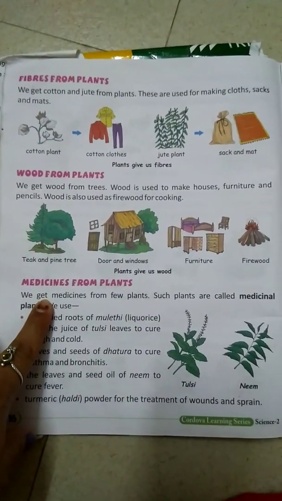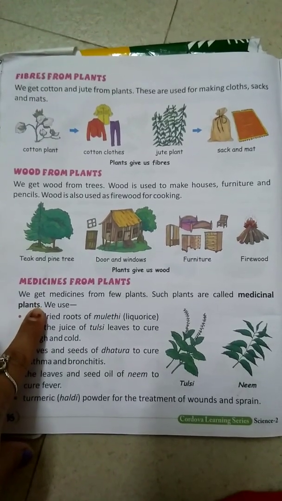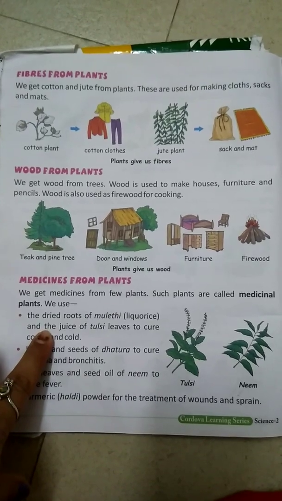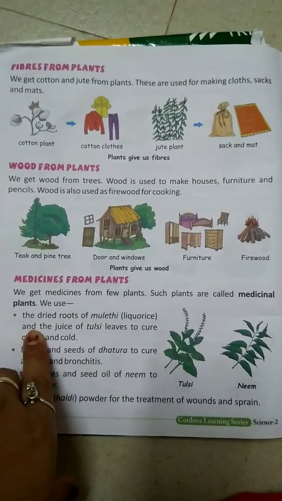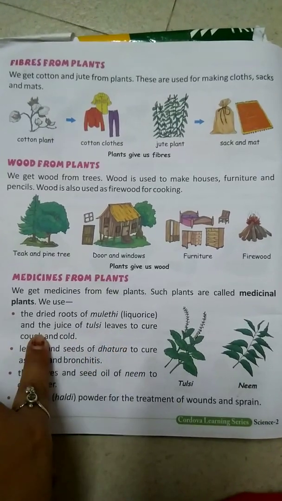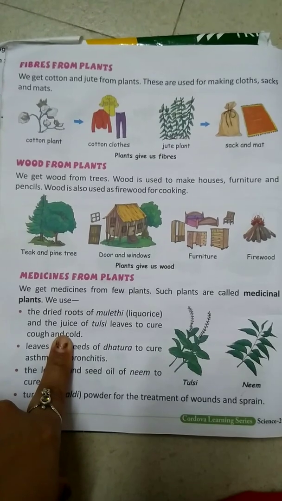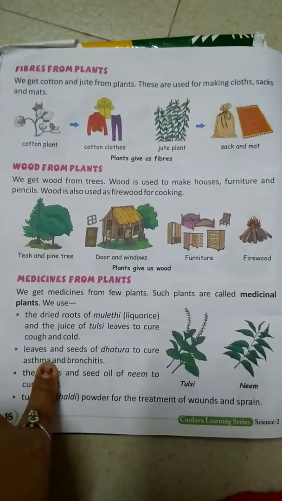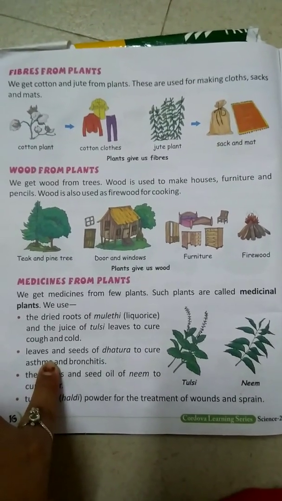Medicines from plants. We get medicine from a few plants, such plants are called medicinal plants. We use the dried roots of mulethi, licorice, mulethi is also called licorice, and the juice of tulsi leaves to cure cough and cold. Mostly you have seen that while you are feeling cough or cold, at that time your mother is giving you tulsi juice or mulethi juice, or here they have given neem also.